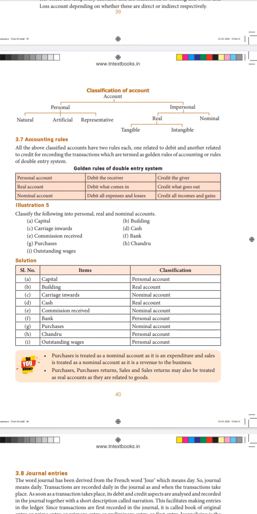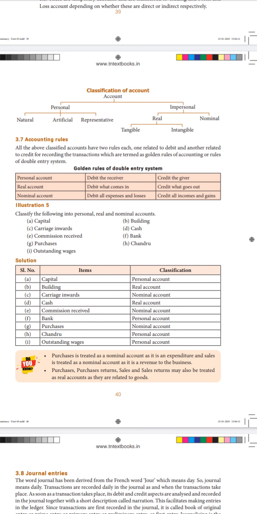Next, carriage inwards. Carriage inwards is an expense. If any products are being delivered, for example, if you order something online and the products are delivered, we pay some delivery charges, right? Likewise, in factories also, when goods are delivered through a truck or containers, we need to pay carriage. It is an expense to the business, so we classify it under the nominal account.